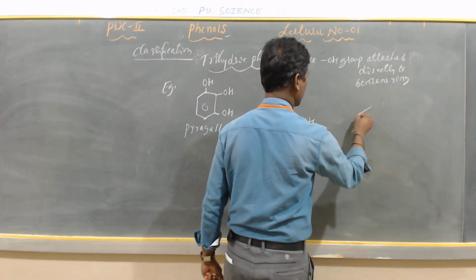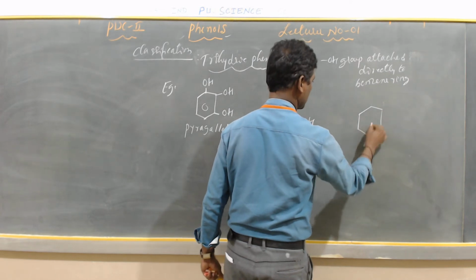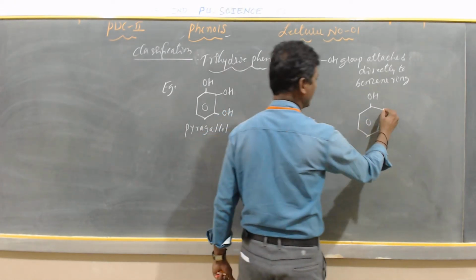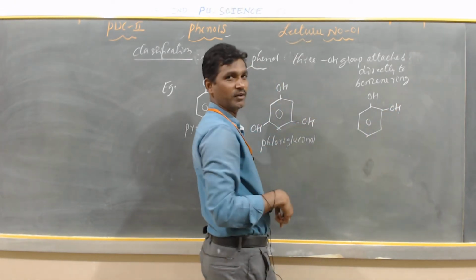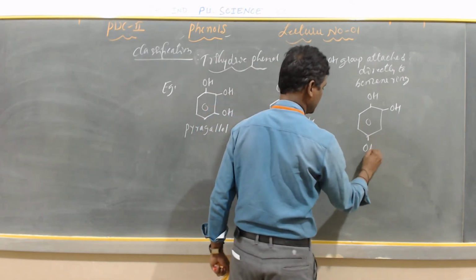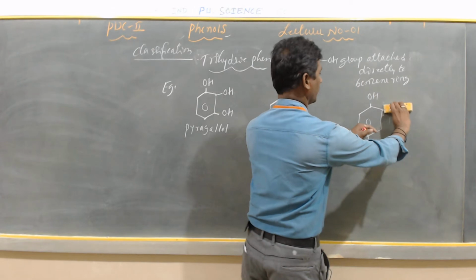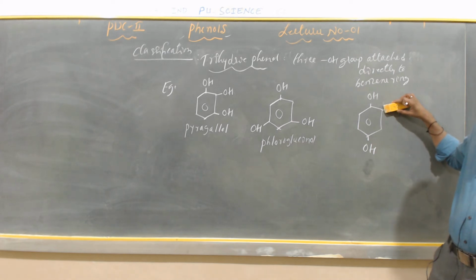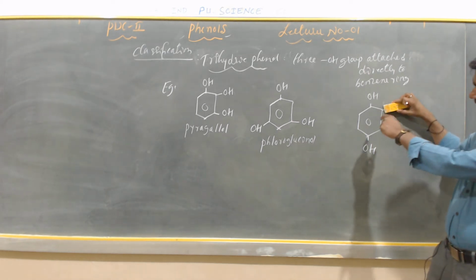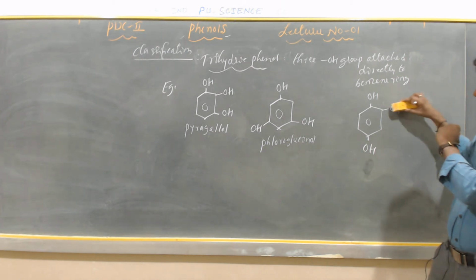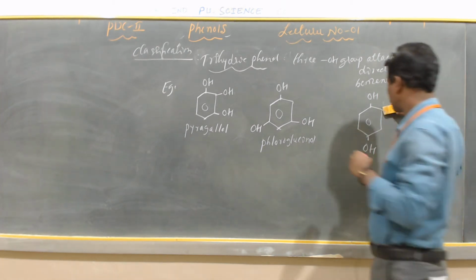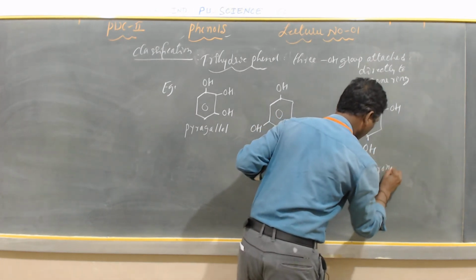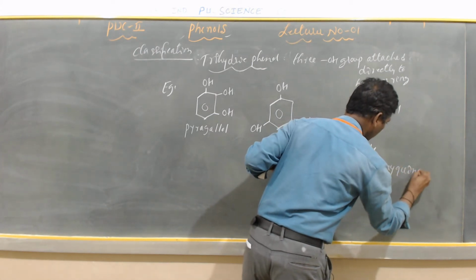Next I can write here. Third, this OH is phenol. If I write another OH here, it is dihydric, quinol, which we have already discussed. If I add one more OH group, it is a trihydric phenol. It is called hydroxyquinol.